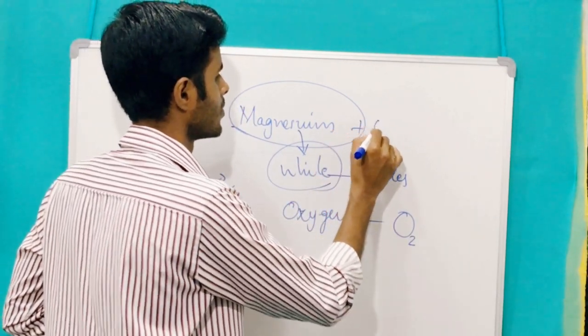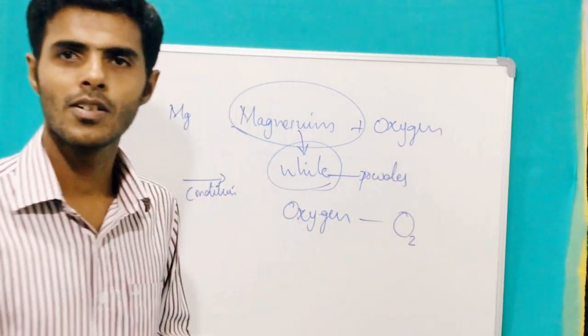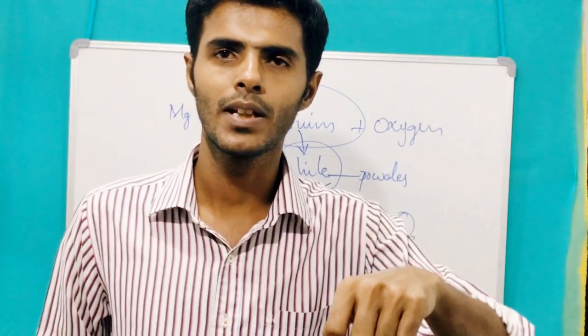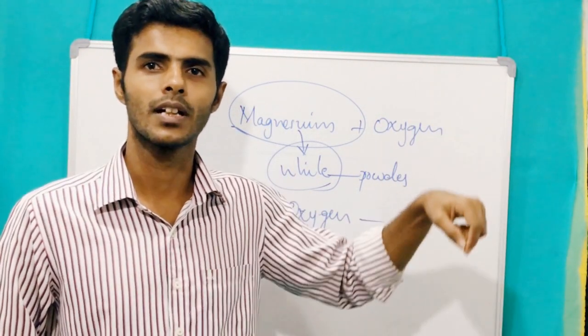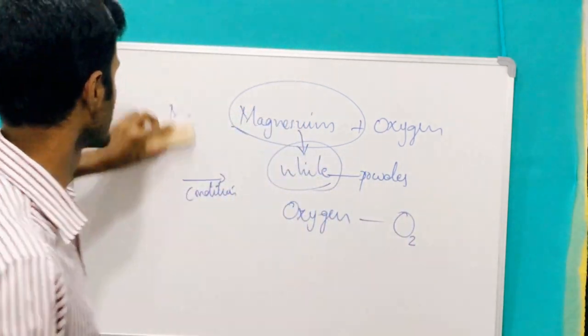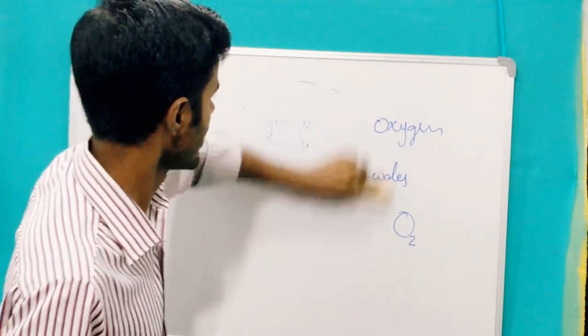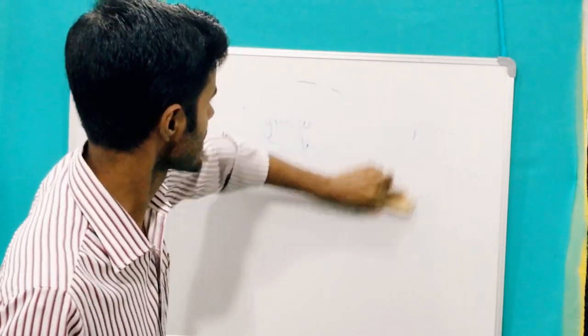So along with magnesium, oxygen is also added. Oxygen helps the magnesium to burn in the presence of flame. We will represent this chemical change using a word equation.